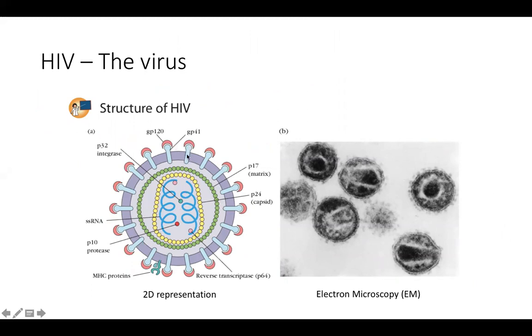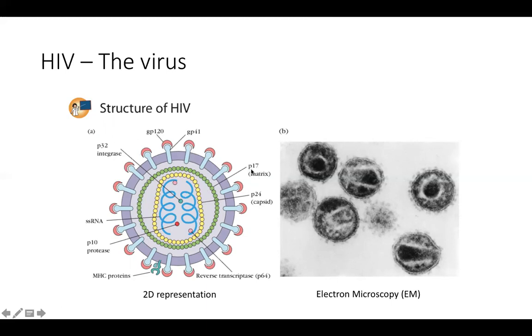This transmembrane glycoprotein is known as GP41, glycoprotein 41. And over this transmembrane glycoprotein is another glycoprotein, which is present on the outer membrane only. That is known as glycoprotein 120. So GP41 and 120. Now inside the envelope is another layer known as the matrix. This green layer is known as the matrix, or the P17.